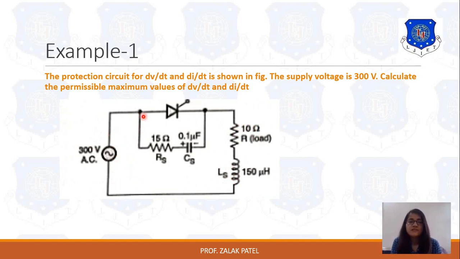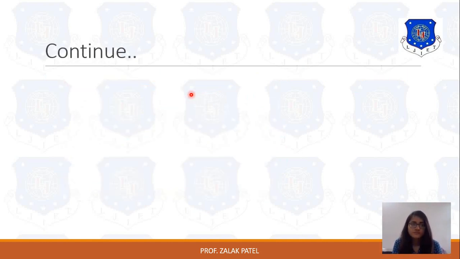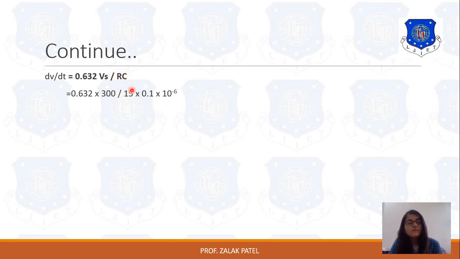So let's first calculate dV by dt. The equation for dV by dt is 0.632 Vs upon RC. In the question, the supply voltage value is given. Supply voltage is 300, resistor is 15 ohm, and C is 0.1 microfarad. So if we put all the values in the equation, it looks like this: 0.632 into 300 upon 15 into 0.1 into 10 raised to minus 6.